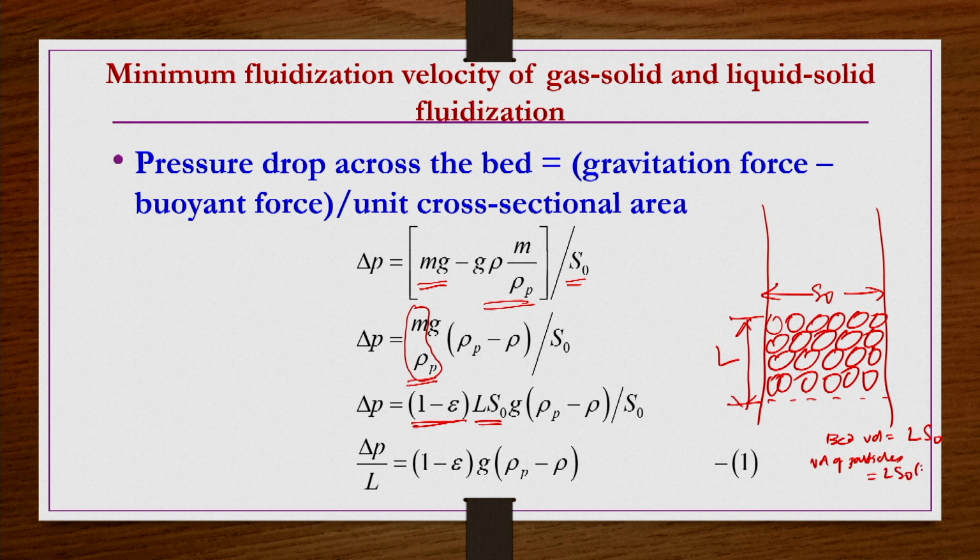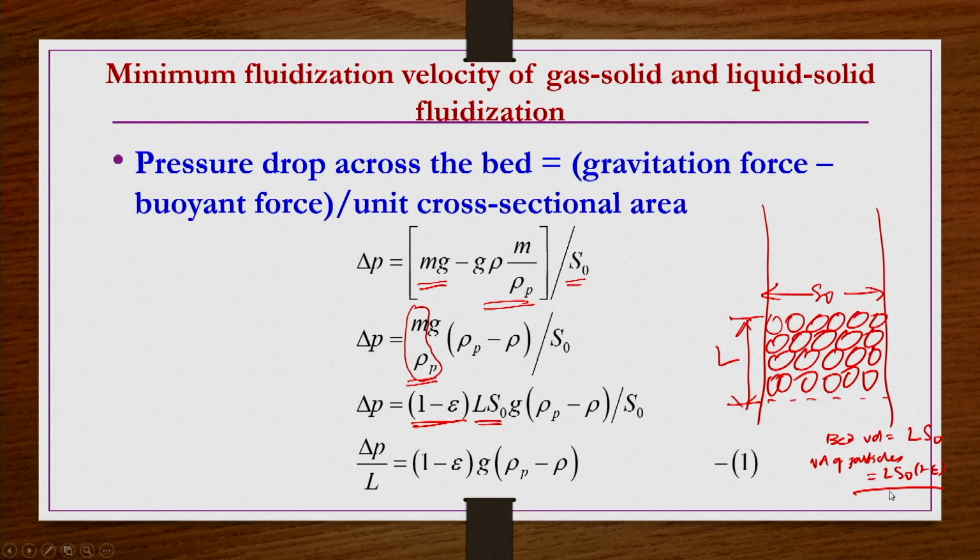It is L S naught multiplied by (1 minus epsilon), where epsilon is the volume fraction of the void space. So, 1 minus epsilon is the volume fraction of the particles within the bed. The volume fraction of the particles multiplied by the volume of the bed gives the volume of the particles within the bed. So, we are substituting L S naught multiplied by (1 minus epsilon), this S naught cancels out, and L you can take to the left hand side.